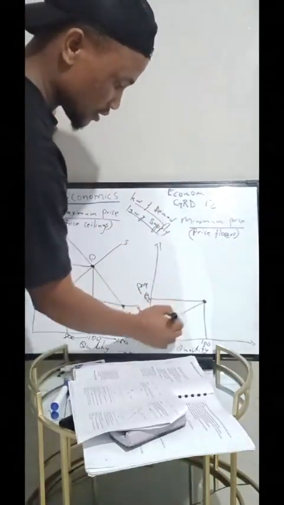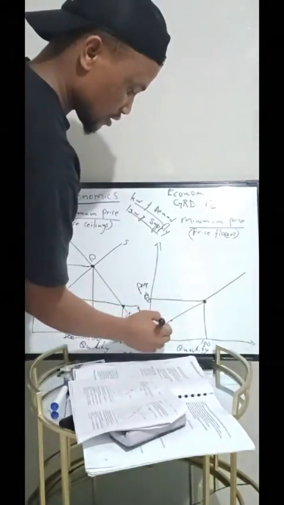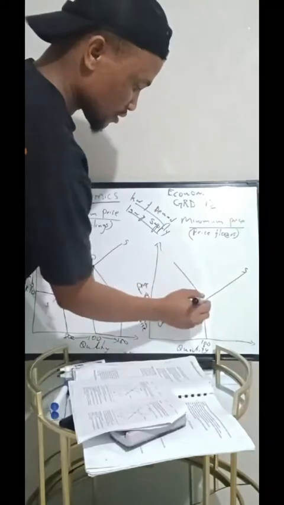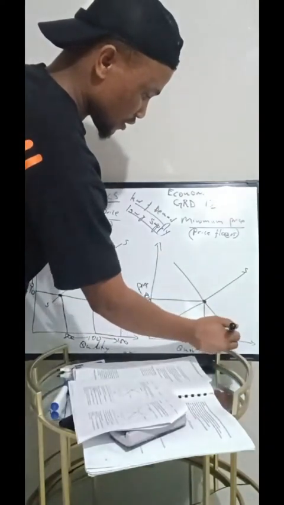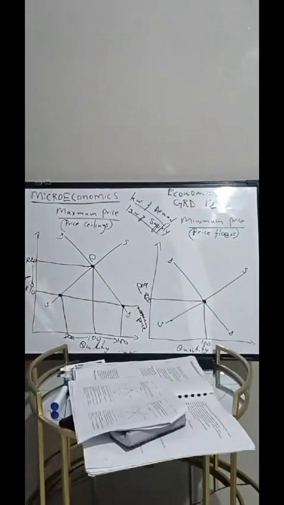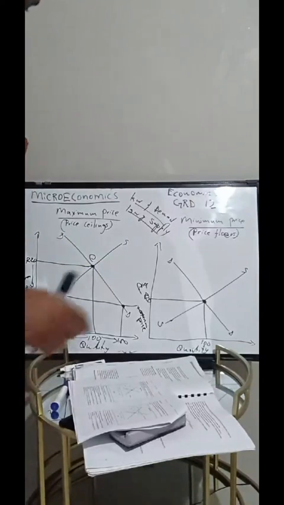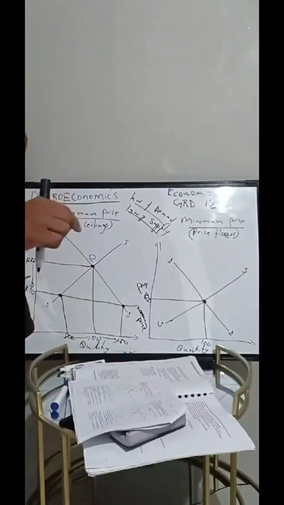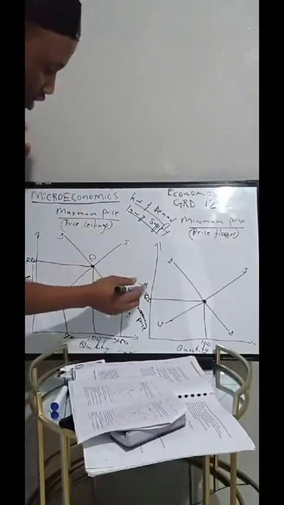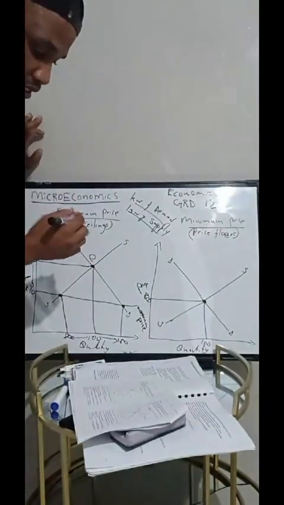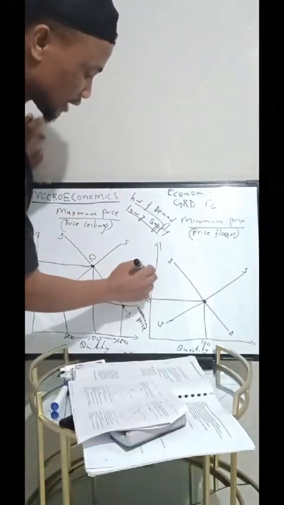This is our supply curve, and this is our demand curve, right? Then the government comes and implements this policy, the minimum price. Meaning our market price changes from 20 rand and goes up, because a minimum price in most cases benefits the producers. So it changes higher, it increases.